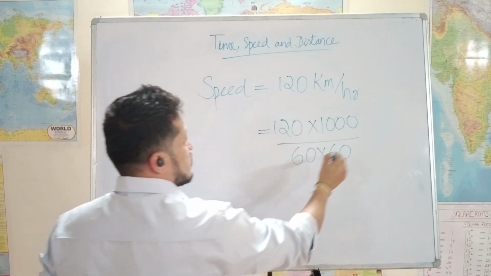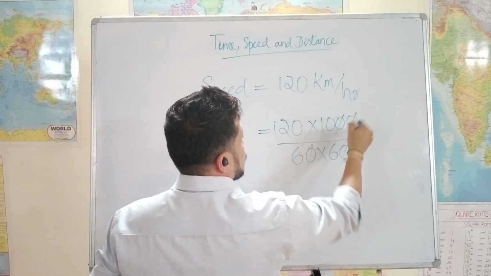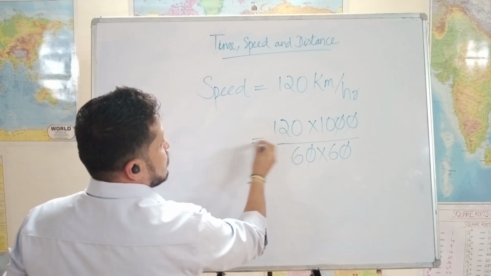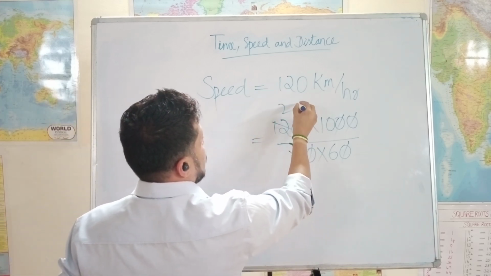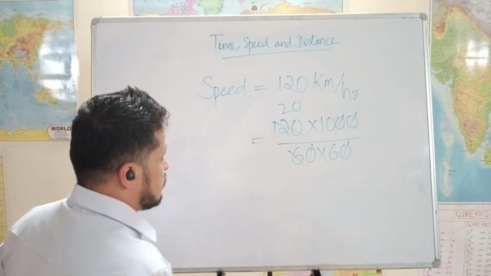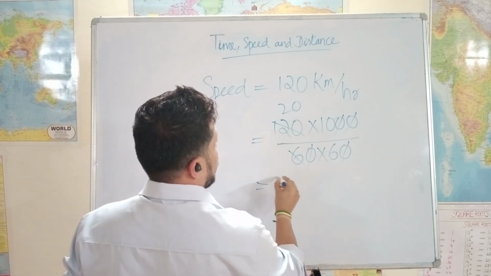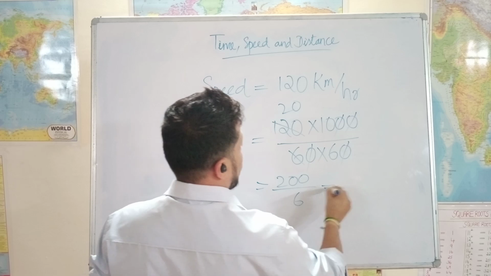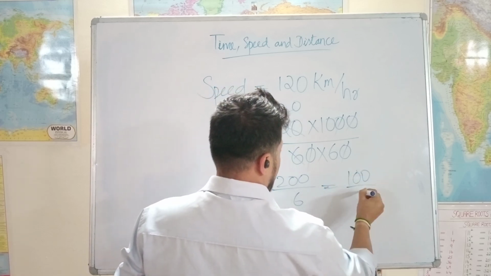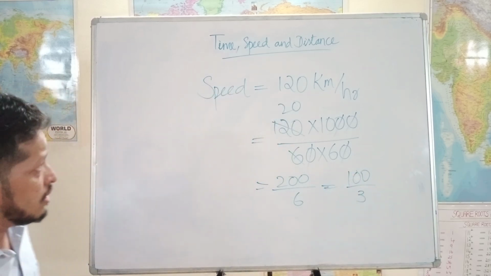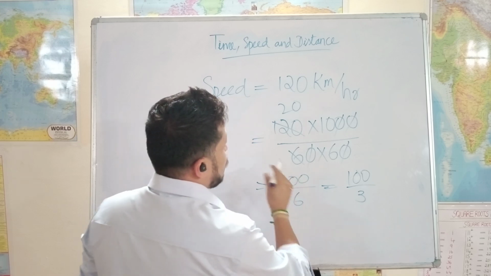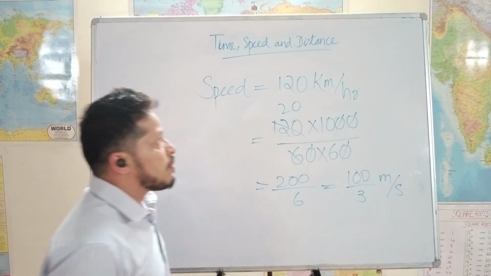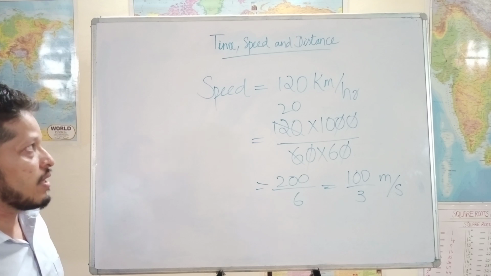So if I simplify this, the zeros get cut, 6 ones are 6, 6 twos are 12, right? So 200 divided by 6, or 100 divided by 3, right? So this is how you convert the unit from kilometer per hour to meter per second.